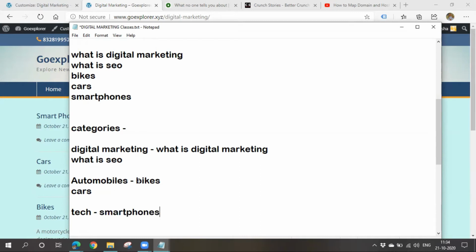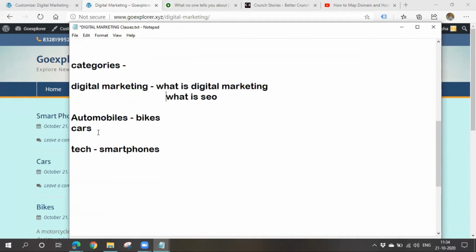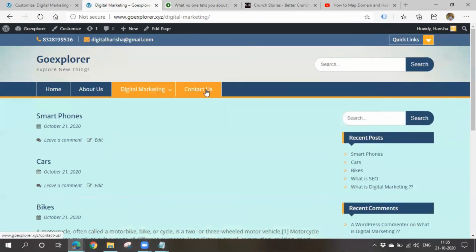Now will the people be able to recognize them easily? Can they find the post easily? Yes or no? Yes, ma'am, they can find the post easily, because they'll be directly seeing the category here. They'll go for that category and they will see the particular post. All the related posts will be placed in that particular category, right?